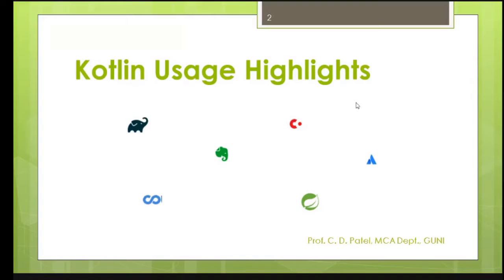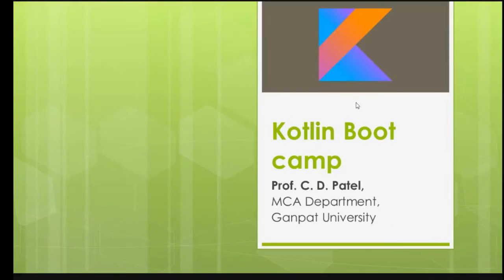We expect your participation in phase 2, because we are also organizing the phase 2 Kotlin and Android program within the next 6 months. For that purpose, I am highlighting these applications, which are definitely used by people in Kotlin form. So welcome to all my learners in the Kotlin Bootcamp. This is C.D. Patel from the MCA Department of Ganpat University. I hope you will enjoy these sessions.